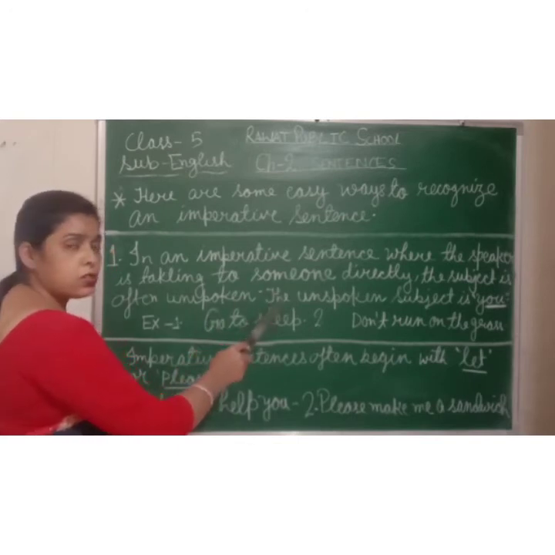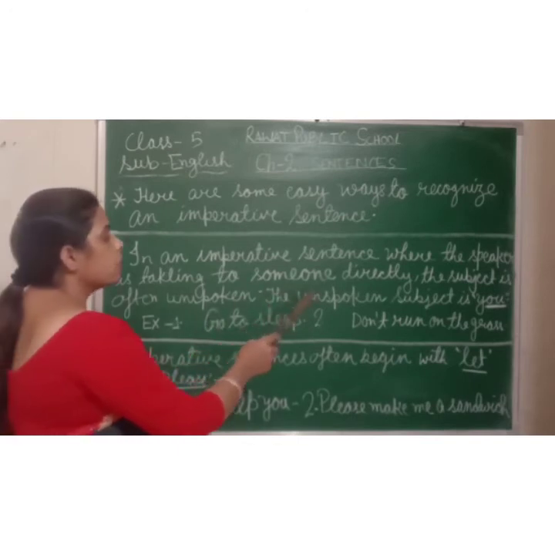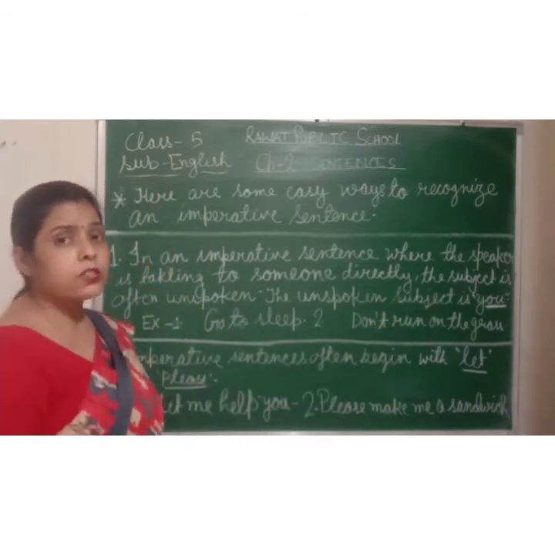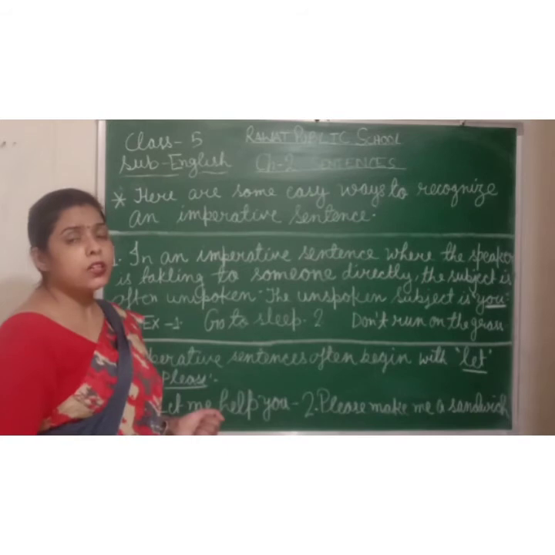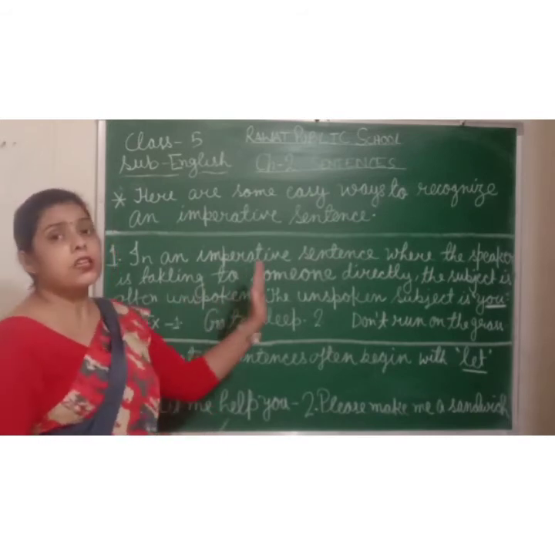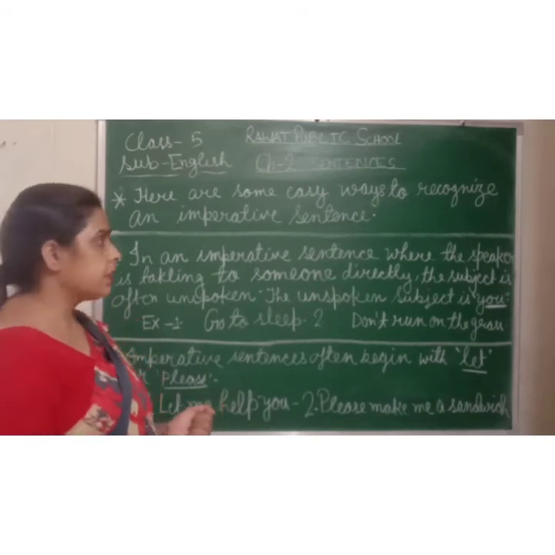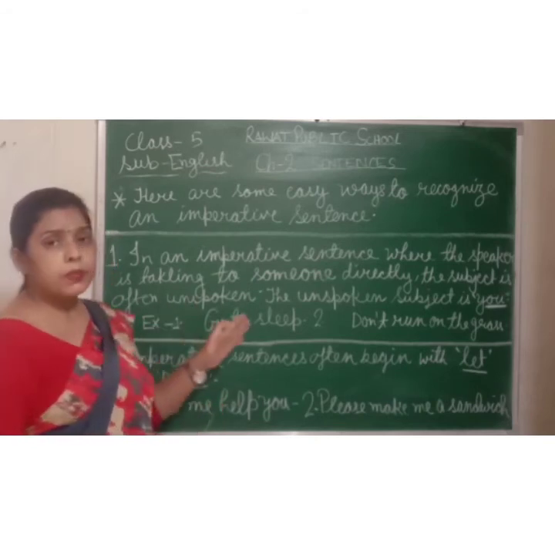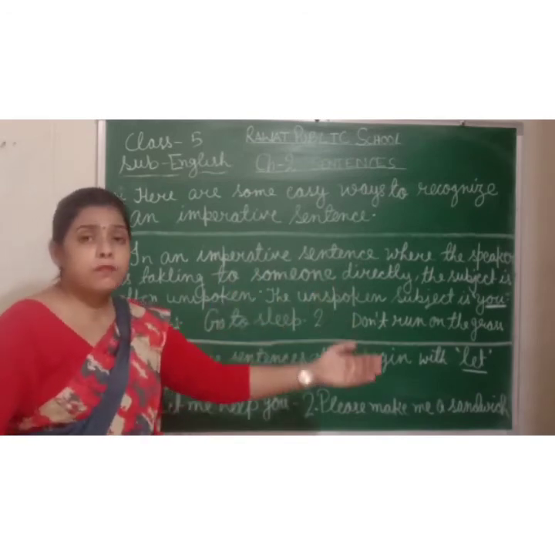Who is the unspoken subject? The unspoken subject is you. Okay, students. So, where the speaker is talking to someone.